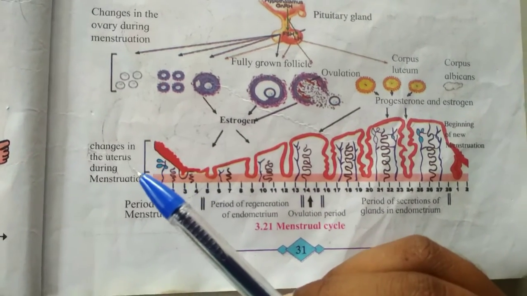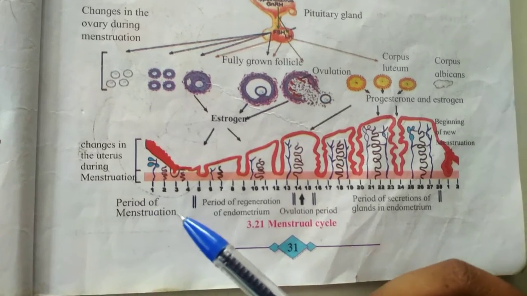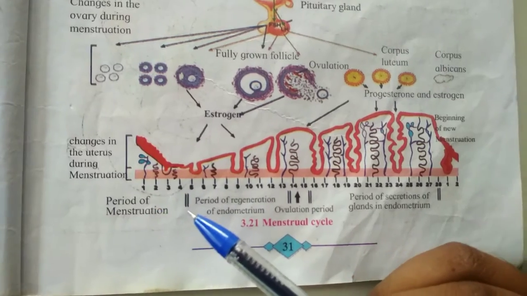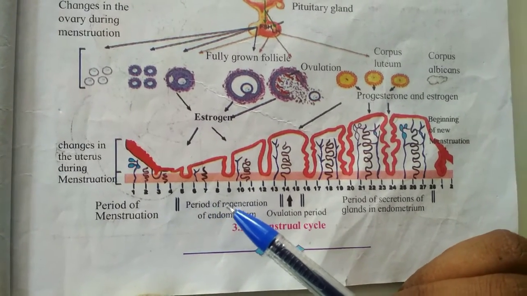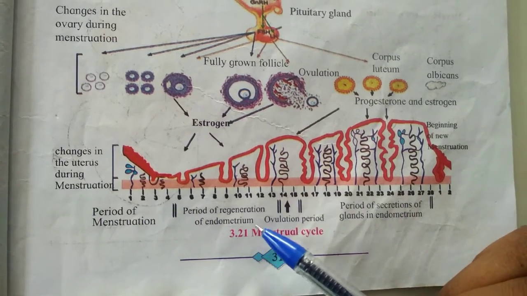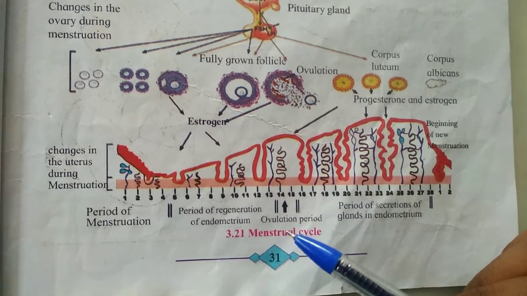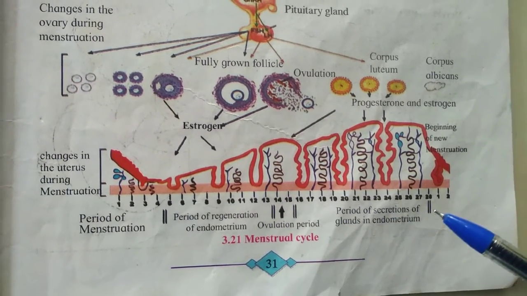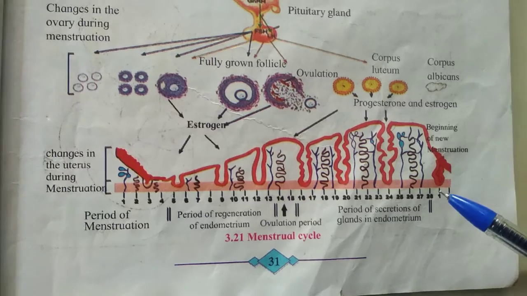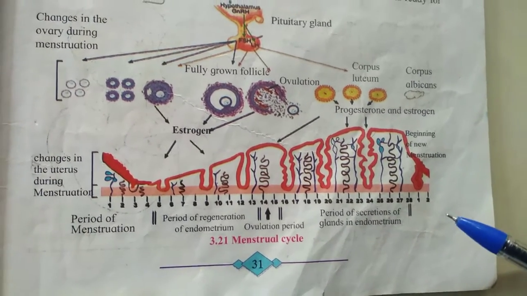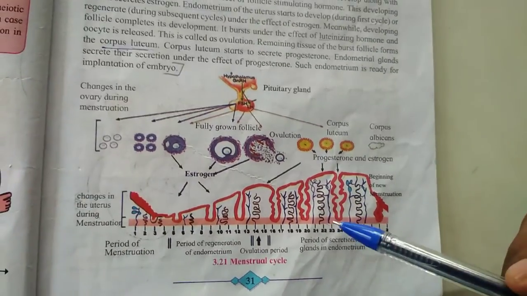Here are the changes in the uterus during menstruation. The first 5 days, days 1, 2, 3, 4, are the period of menstruation. After that, days 5 to 13 are the period of regeneration of the endometrium. Then days 14 to 16 are the ovulation period. Then days 16 to 27 are the period of secretions of glands and endometrium. After 28 days, the new menstruation begins again. So this is the menstrual cycle.